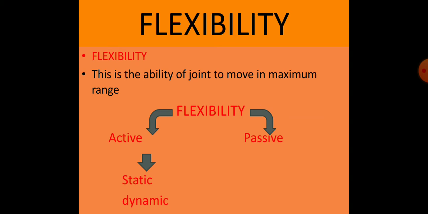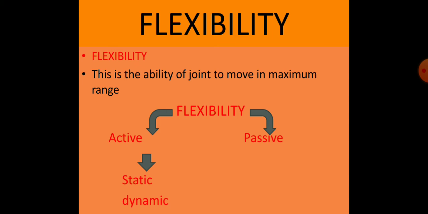Flexibility is the ability of joints to move in maximum range. Flexibility can be exhibited by the muscles and by the joints and associated muscles. So flexibility is basically of two types: active flexibility and passive flexibility.